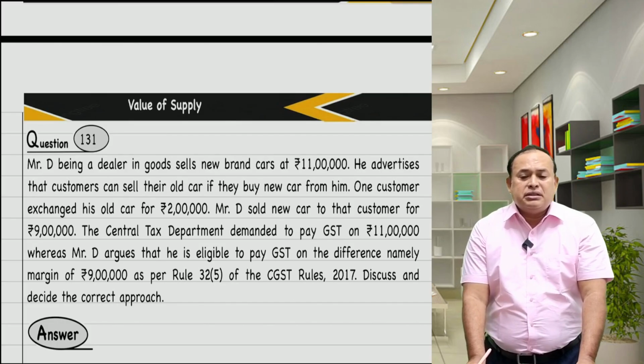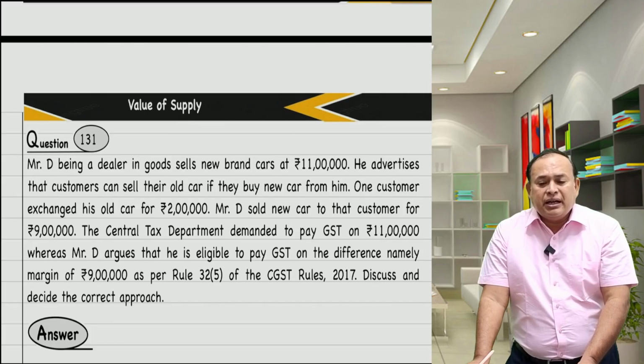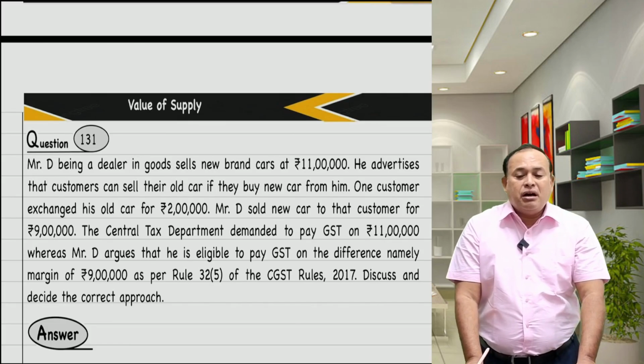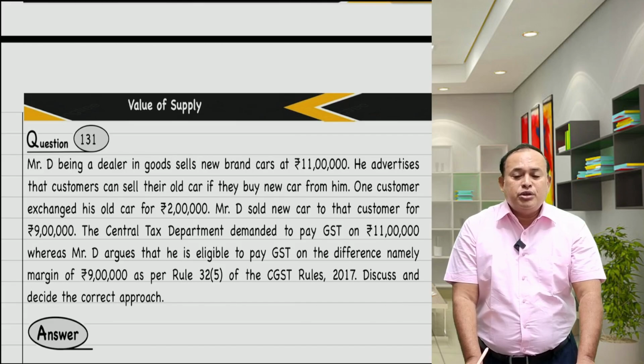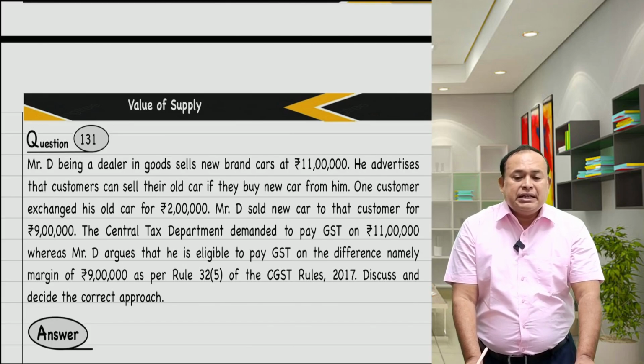The Central Tax Department demanded to pay GST on 11 lakh, whereas Mr. D argues that he is eligible to pay GST on the difference, namely the margin of 9 lakhs, as per Rule 32(5) of the CGST Rules. Discuss and decide the correct approach.